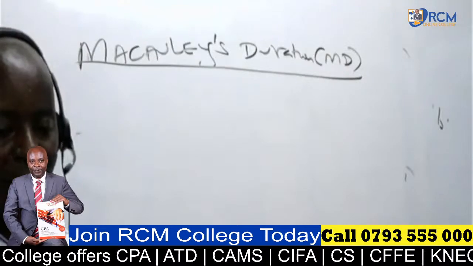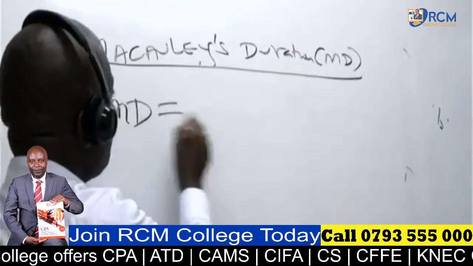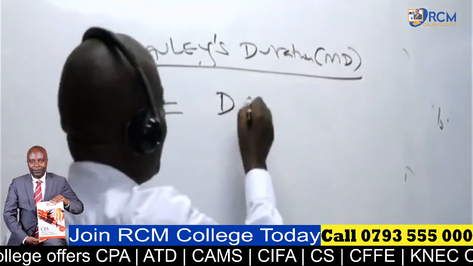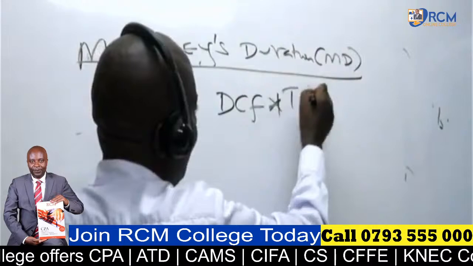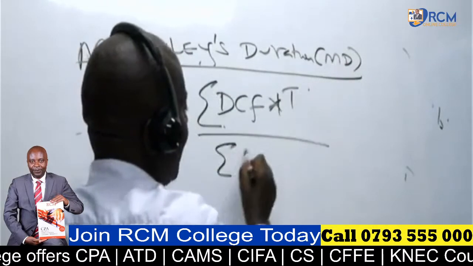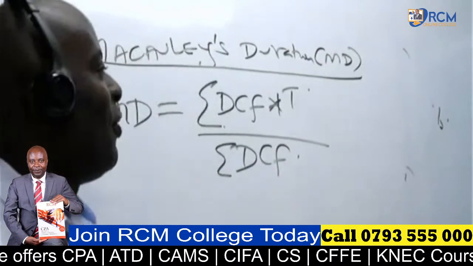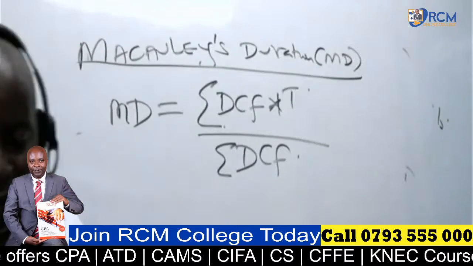So how do we get this Macaulay's duration? What we shall do is take the discounted cash flows times time. You add, and then you give us the summation of discounted cash flows. It's a very simple formula.